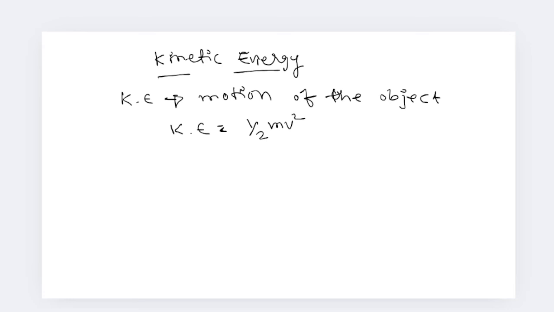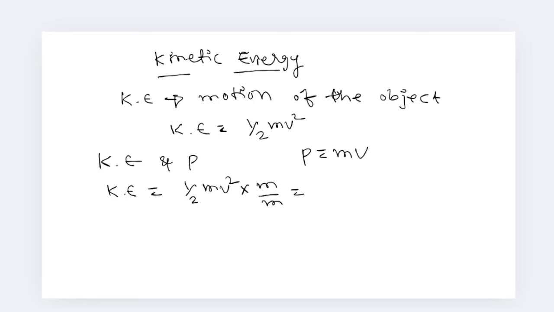Okay, so next, what is the relation between the kinetic energy and momentum p? We all know the momentum p is equal to mv. Here I am writing kinetic energy is equal to half mv square. So multiply and divide by m.